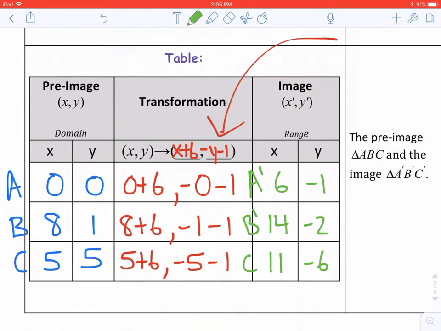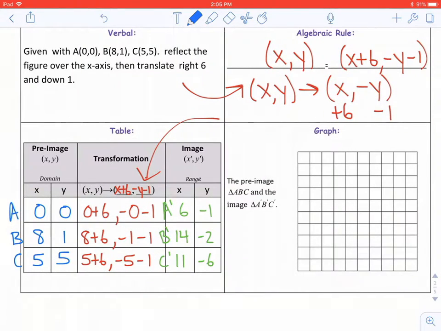I'm going to label A prime, B prime, C prime, and then grab the blue pen so I can keep my color scheme going. Looking at our values that we need to graph, we have an x value of 14 and a y value of negative 6, so we have some larger numbers to deal with. Let's make our graph on a scale of 2. If I need to go 14 in x, and the y has to go down 6 as the lowest y value, I think this will work to draw the x-axis right about there.